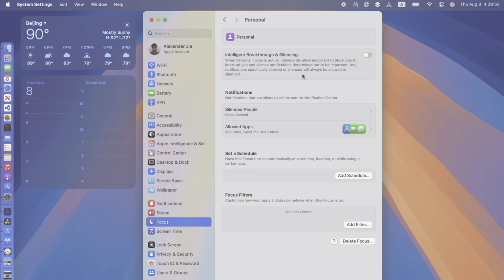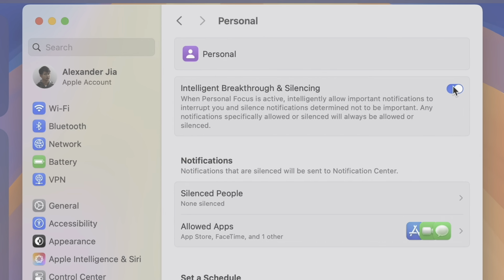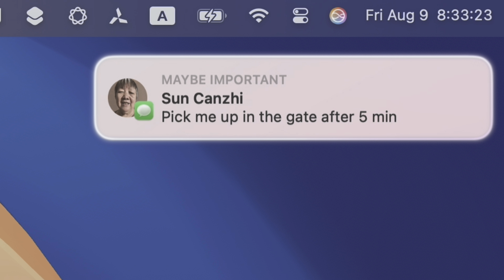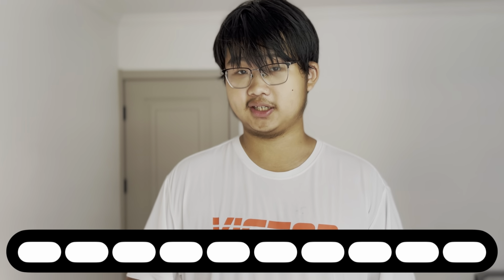In contrast, on devices that support Apple Intelligence, you can turn on reduce interruptions as a setting in any focus mode. Back to the feature itself, I think it's quite useful because unlike other focus modes that rely on you to set the filter rules, reduce interruptions can automatically find which notifications are really important to you. So 10 out of 10. After all, here's the result.